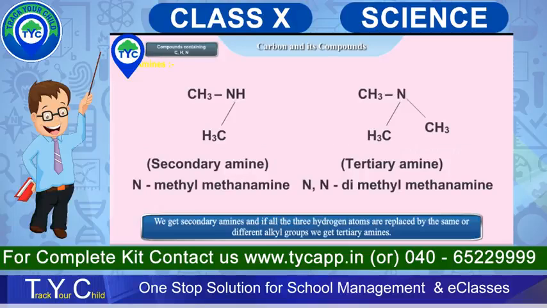Example: CH3NHCH3, secondary amine, N-methylmethanamine; (CH3)3N, tertiary amine, N,N-dimethylmethanamine.